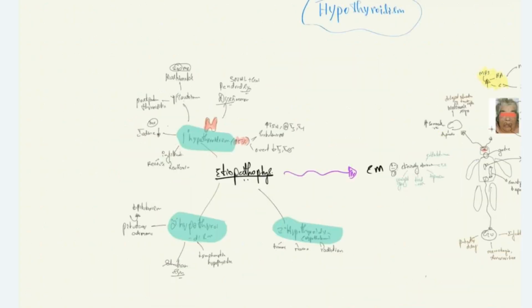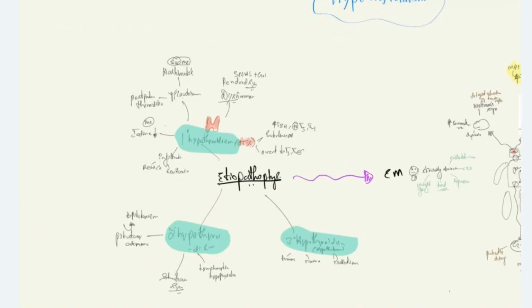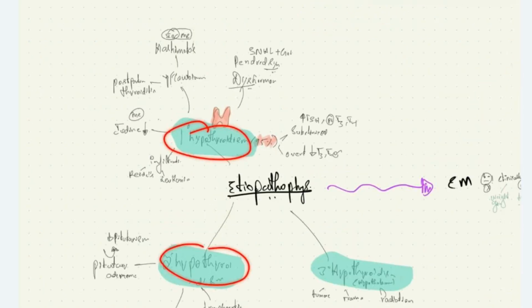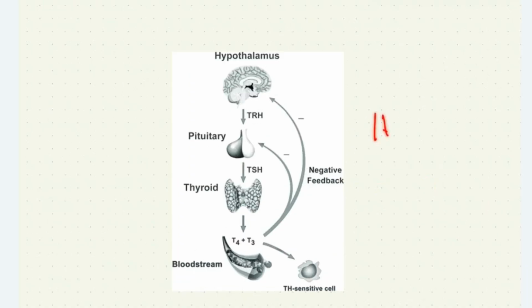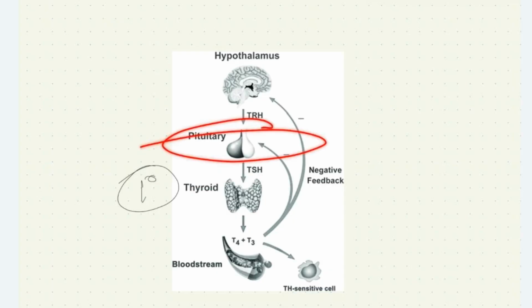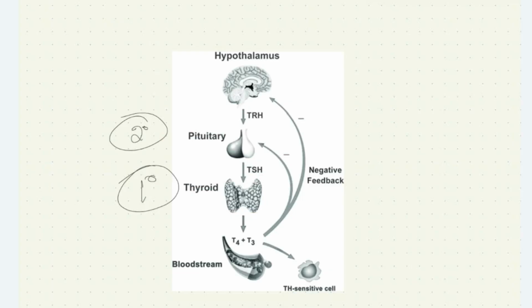What is the pathophysiology of hypothyroidism? Why do we see hypothyroidism in a patient? Hypothyroidism can be primary, secondary, or tertiary. We have the HPT axis, the hypothalamo-pituitary-thyroid axis. If there is any disease of the thyroid causing hypothyroidism, it is called primary hypothyroidism. If there is any disease of the pituitary, it is called secondary hypothyroidism. If there is any disease of the hypothalamus, it is called tertiary hypothyroidism.